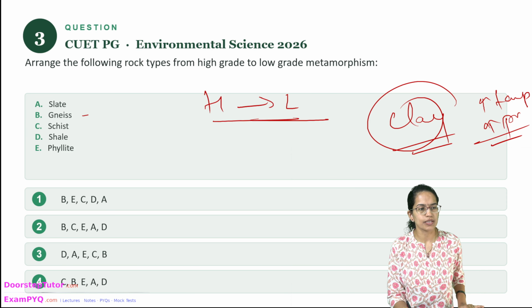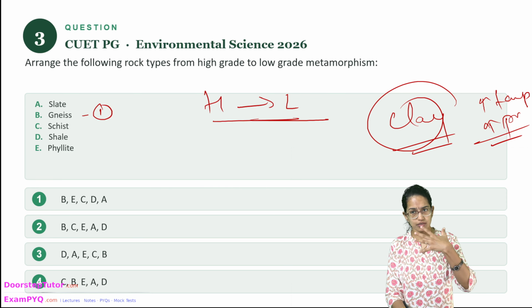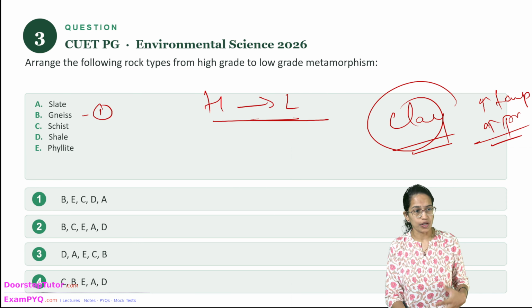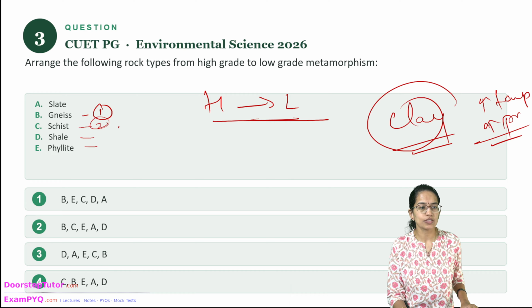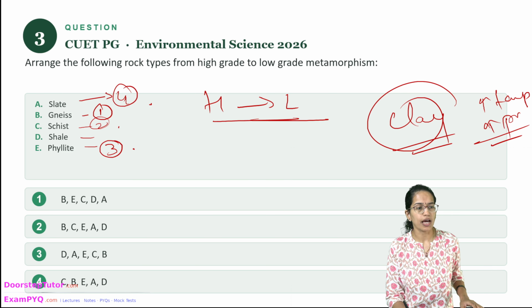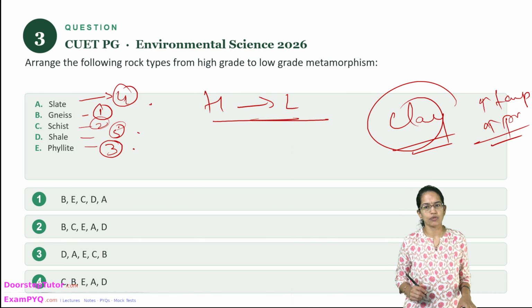So highest among this is gneiss, which is formed by the metamorphism of granite, followed by schist. Then we have the next one as phyllite. Following it is slate from the shale, and finally the shale itself. So those are the correct options.